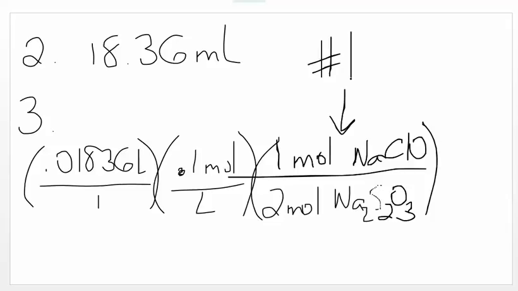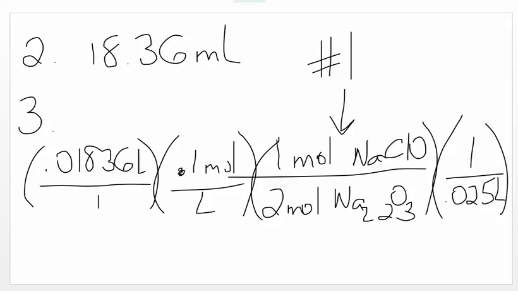We diluted the bleach to 25 milliliters. In other words, we used 25 milliliters in our experiment. So for my data, the molarity of the diluted bleach is 0.0367 molar. Yours is going to be different based on the number that you started with, but that's how you do number 3.